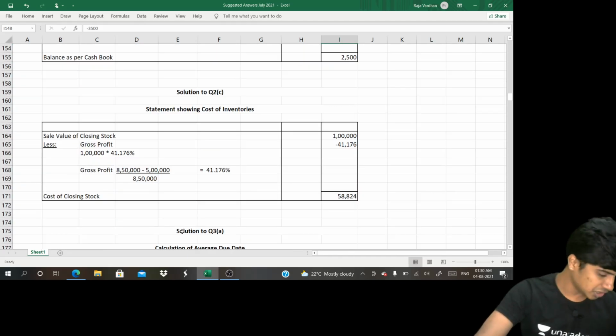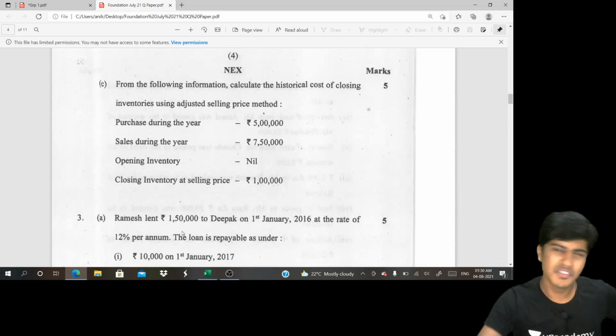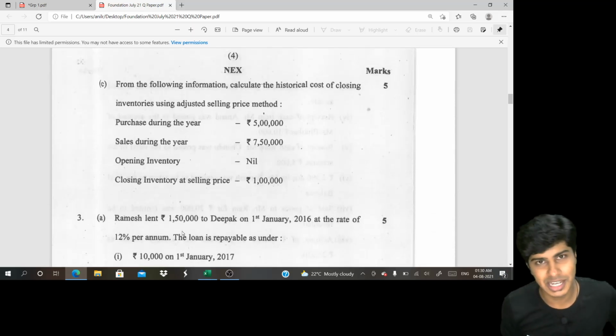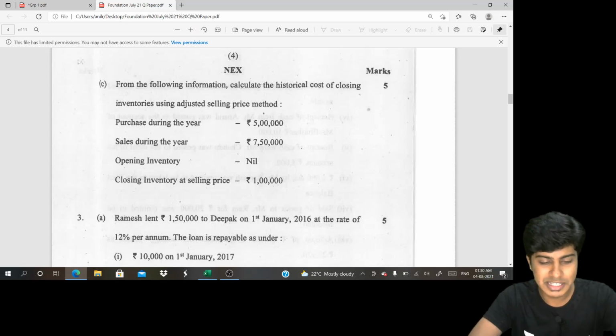So let's go to question number 2C. This question was on adjusted selling price. We've done exactly a similar question in the class. Not at all different, just the figures were different. Yeah, purchase price. This is at cost 5 lakh. Sales 2 lakhs, 7,50,000.